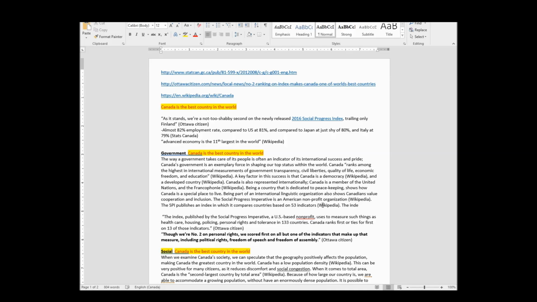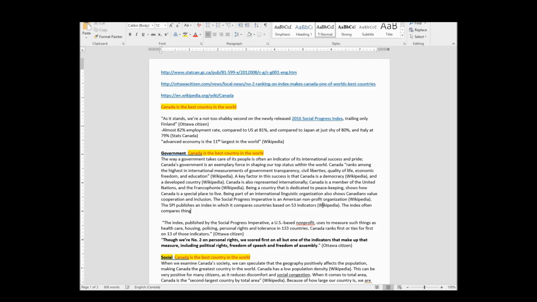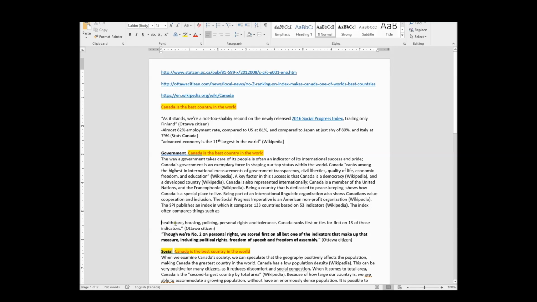The index often compares things such as healthcare, housing, policing, personal rights, and tolerance. Oh, look at this, 133 countries. So in which it compares 133 countries based on 53 indicators, so I can get rid of this idea, and I can get rid of all of this idea.